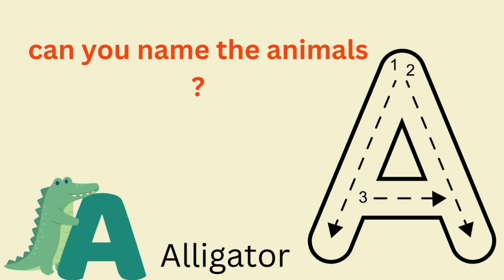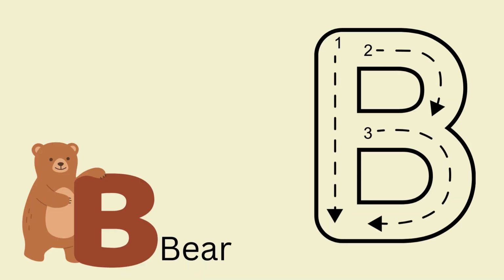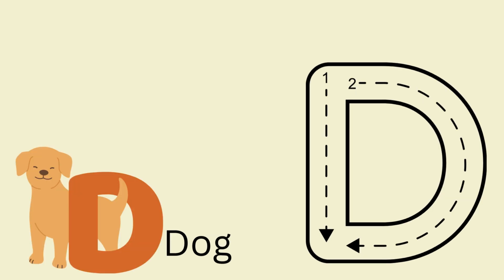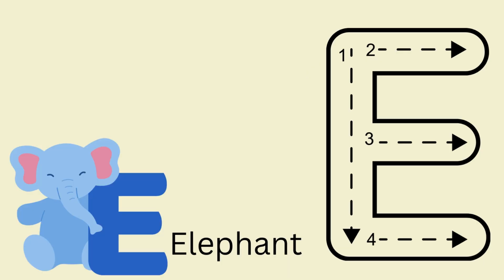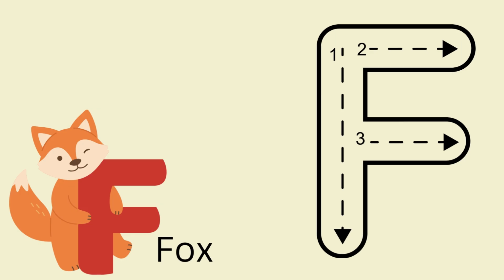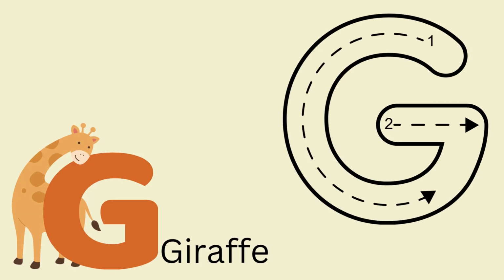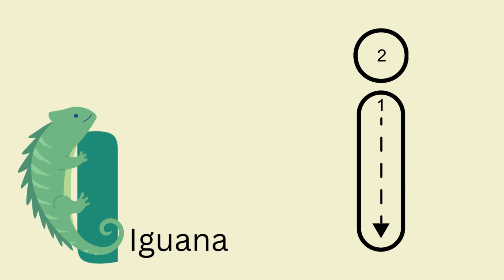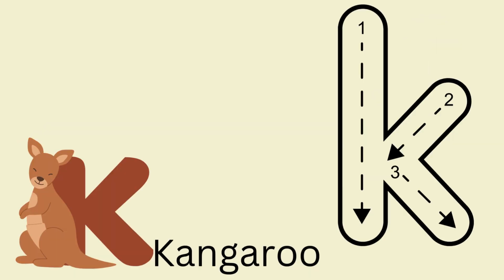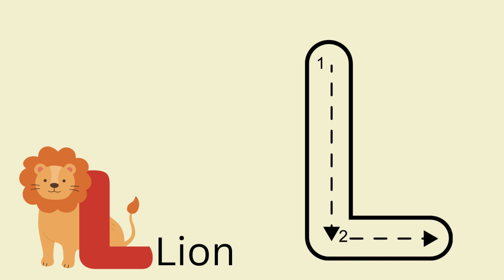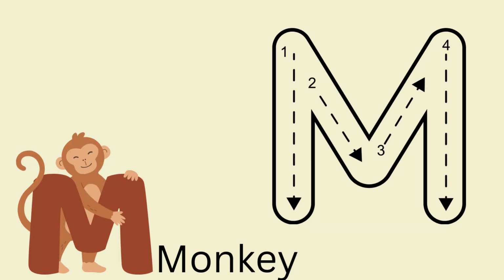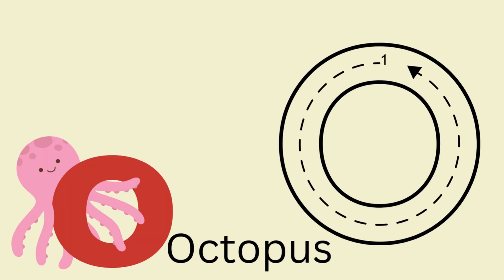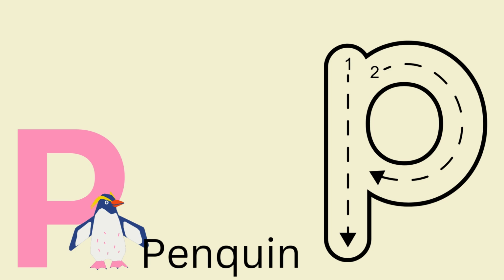Alligator, B is for bear, C is for cat, D is for dog, E is for elephant, F is for fox, G is for giraffe, H is for horse, I is for iguana, J is for jaguar, K is for kangaroo, L is for lion, M is for monkey, N is for narwhal, O is for octopus, P is for